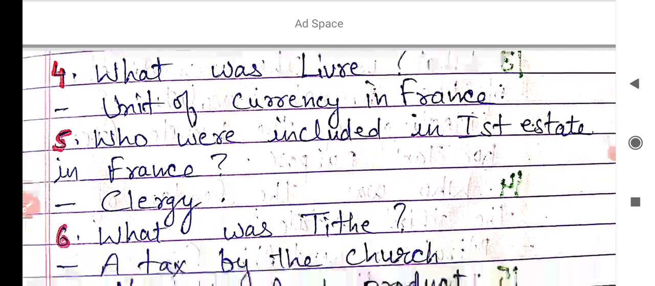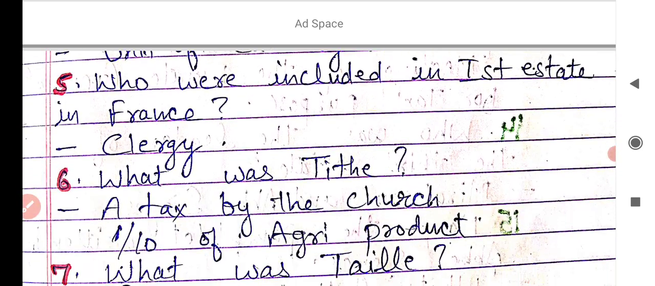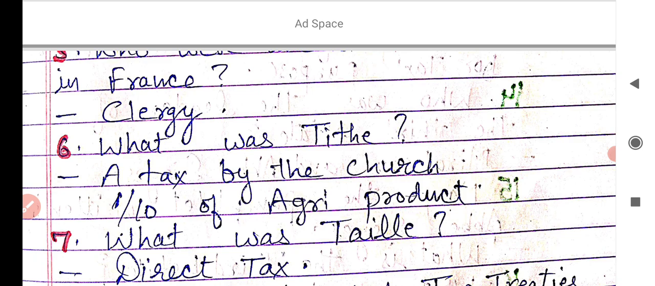Who were included in the first estate in France? You learned that society was divided into 3 estates. In the first estate, the clergyman, the person who is involved in the church work, was known as clergy.